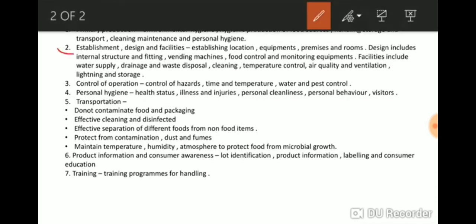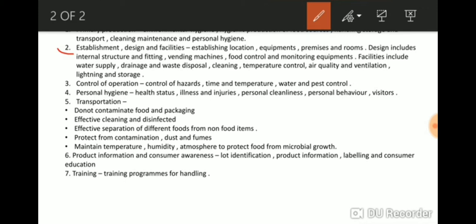The second element is establishment, design and facilities. In establishment, it takes care of the location, the equipment and the premises. Premises means the building and the land around it that a business owns or uses. And the rooms.